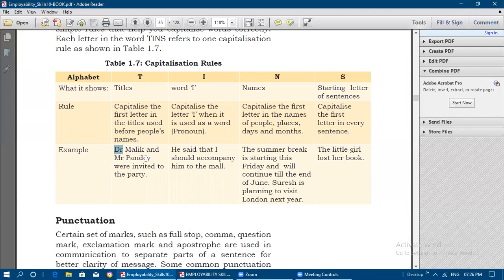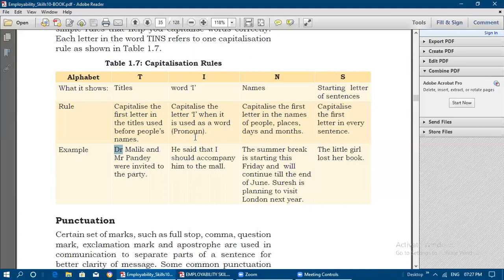Dr. Malik and Mr. Pandey were invited to the party. So you can see here in Dr. and Mr., the titles that come before people's names, the first letters are capitalized. And now the word I: capitalize the letter I when it is used as a word, that is, when it is